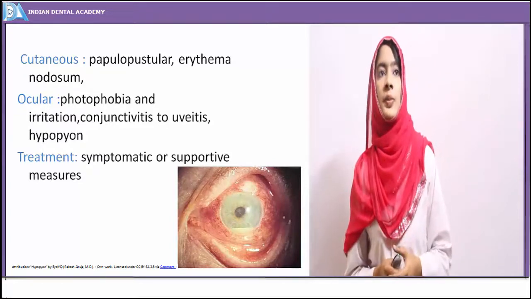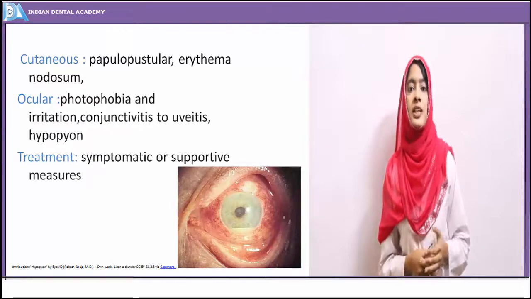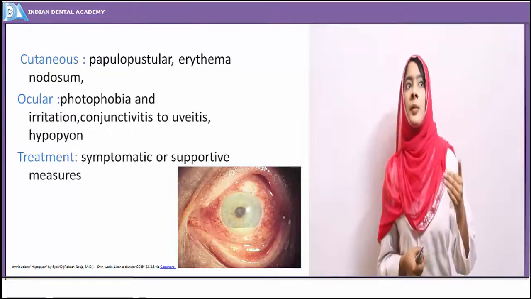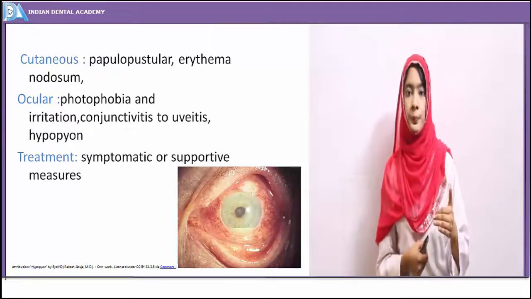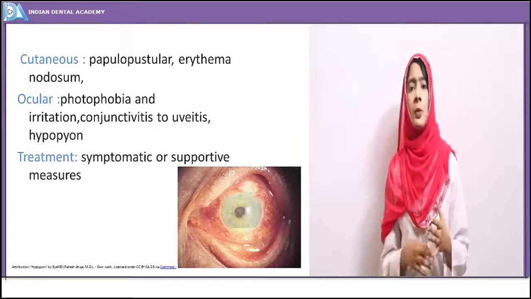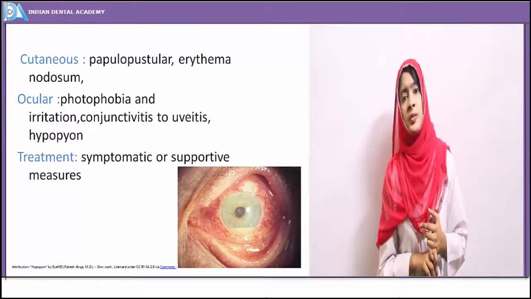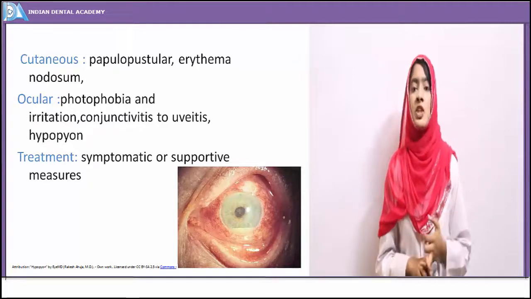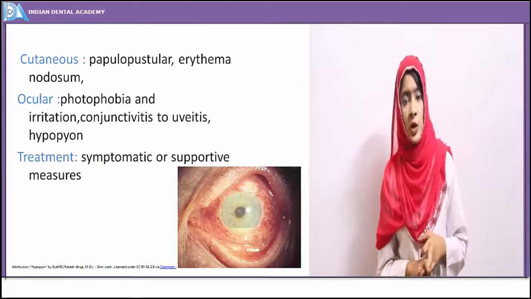Treatment for any ulcer is supportive only. It is not a curative treatment, because the ulcer is an immune-mediated condition and it heals on its own. Whatever treatment you are giving is just supportive: either a tetracycline mouthwash, 250 milligrams given 4 times a day, or the application of a topical antibiotic, or hydrocortisone ointment.